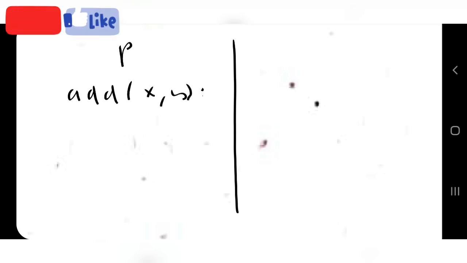Okay, add is there and I am passing two numbers here, x and y. So in the output I am writing print x plus y. So what will be printed is the sum of x and y. Do the values of x and y change in the program? No, I am not changing them in the program.